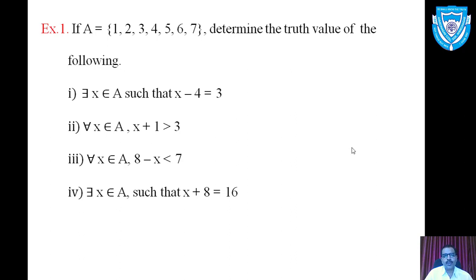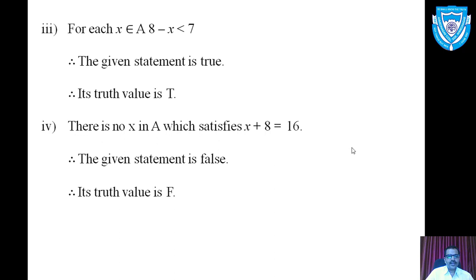7 plus 8 is equal to 15. That is also not equal to 16. Meaning that none of the members of the set A satisfies the condition x plus 8 is equal to 16. Okay? And that's why the truth value of the fourth quantified statement is F. Like this way, you can decide the truth values of quantified statements.